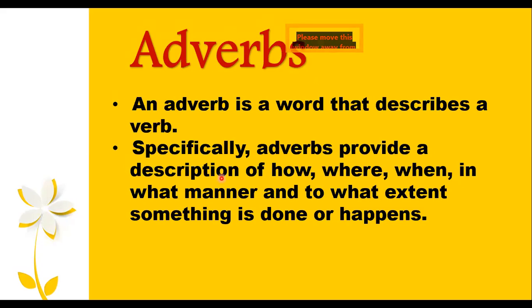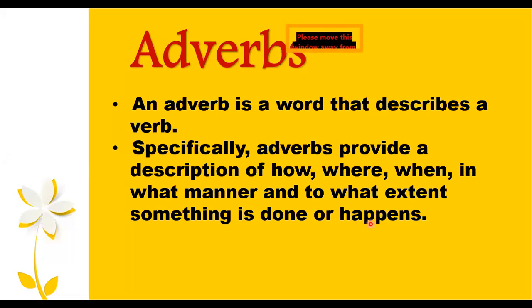Okay, so basically, what is the function of an adverb? To describe how, where, when, and in what manner or to what extent something is done or happens. Because definitely, see, now the difference in the description arises here that when we are talking about an adjective, it will describe the color, the shape, the size, or things regarding a noun, okay?